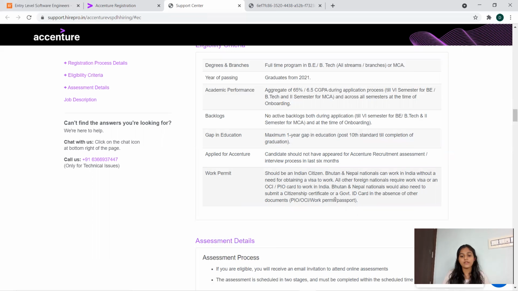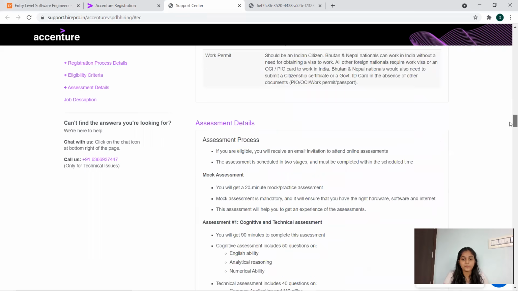Now, work permit will be Indian citizen, Bhutan, Nepal. You have to give your personal details, like your ID card as proof. A passport is not necessary, but you can go for some identity proof provided by your government.